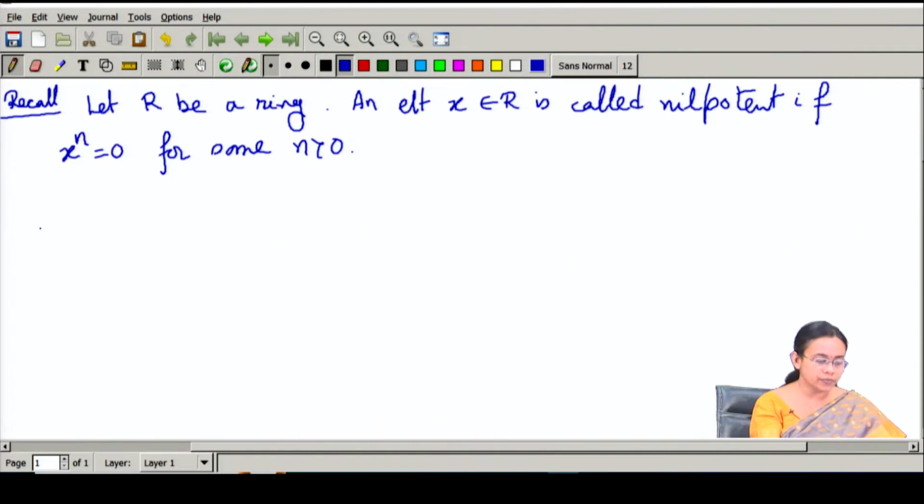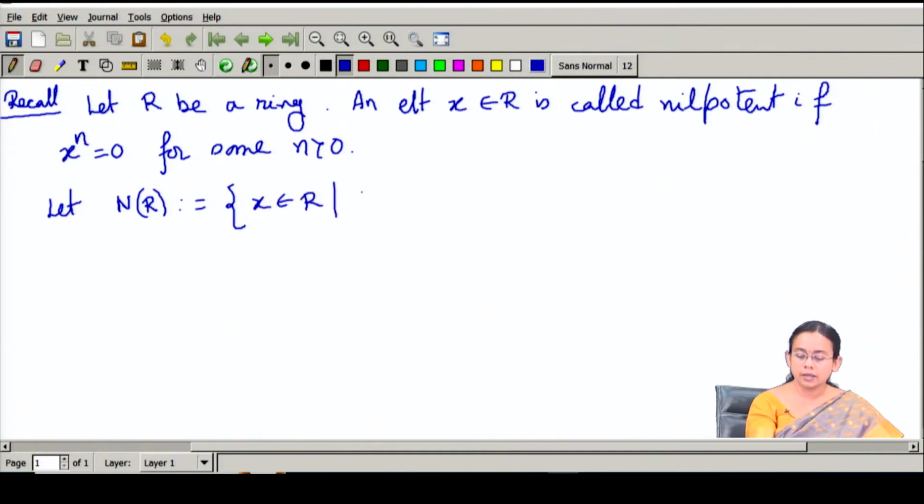Now, we will be defining a set. Let us denote it by N(R). This is the collection of all elements x in R such that x to the power n is equal to 0 for some positive n.